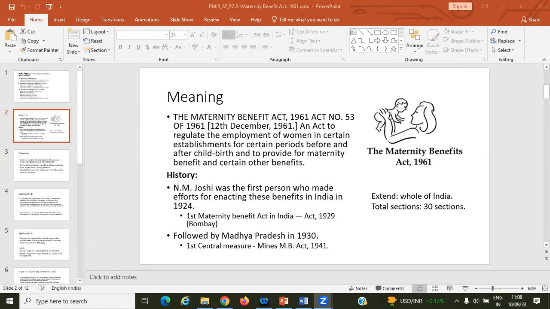So we'll read what the amendment was and what the changes in the act are. This is applicable throughout India; the extent is the whole of India. There are 30 sections in total. So this is a brief of the 1961 act: what the benefit act is, how it started, and who started it. Then we'll go to the objective.